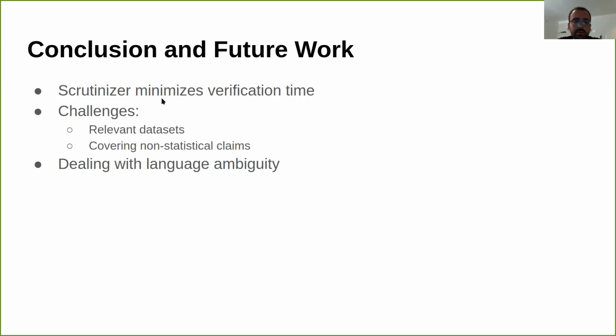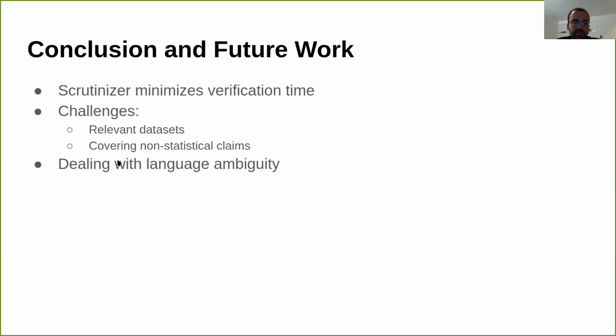So in the end, we introduced Scrutinizer, a system that helps fact-checkers verify statistical claims. We applied Scrutinizer onto two use cases, one with the International Energy Agency and one on coronavirus statistical claims. Yet, several challenges occur when implementing Scrutinizer on some use case. For example, one of these challenges is finding relevant data sets for the associated use case. The second would be to cover non-statistical claims, as for now we only cover statistical claims.